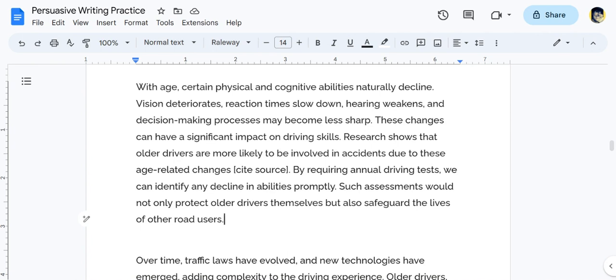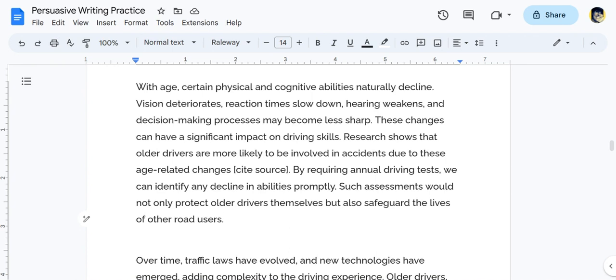Okay, what I really love about this body paragraph is the word choice. We have strong word choice when we see words like this idea of physical and cognitive abilities. We see decision making processes may become less sharp. I really like the word choice. We also have this idea of safeguarding the lives of other road users.